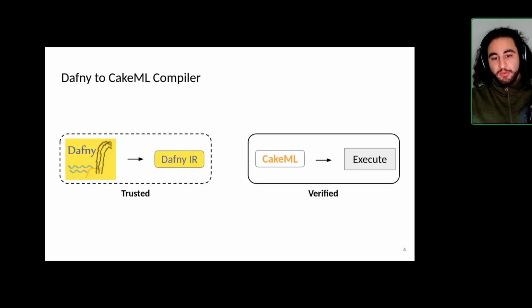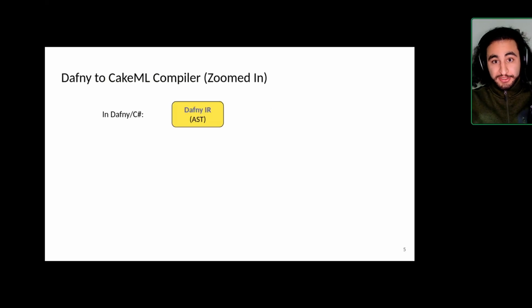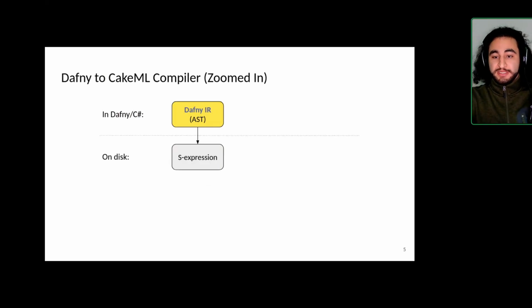So essentially, we can think of this as two steps, right? We have the CakeML backend that is already verified by the project. And then we have the Dafny to Dafny IR translation. That's the step we will trust for now. And what we started working on is essentially linking these two parts, going from the Dafny IR to the CakeML AST. And if we zoom in even further, we will see that the Dafny IR is actually living in Dafny. And so to get out of Dafny into HOL4, we will essentially write it as a string, as an S-expression.